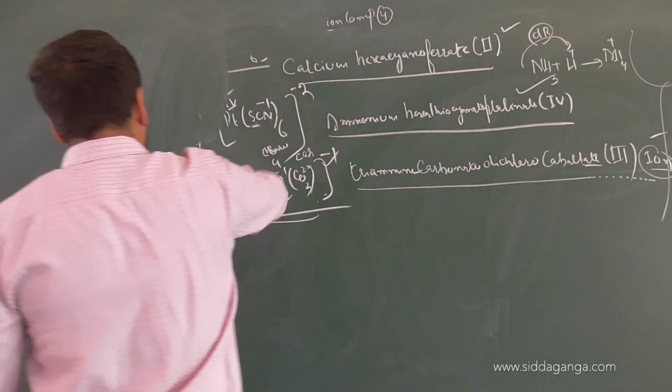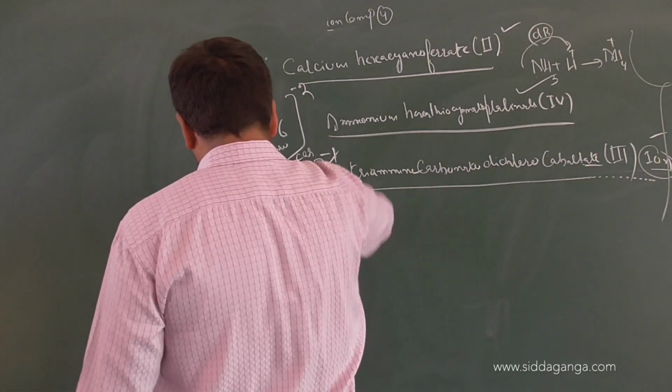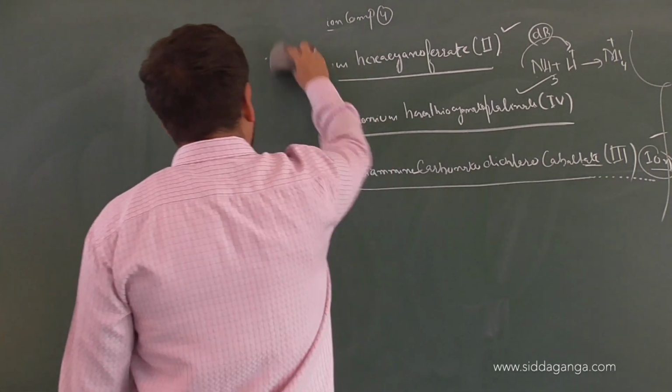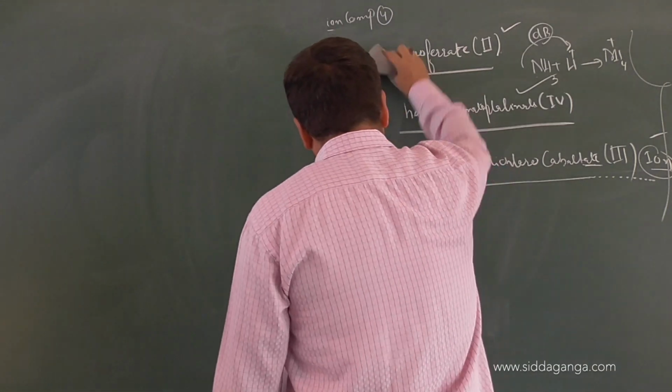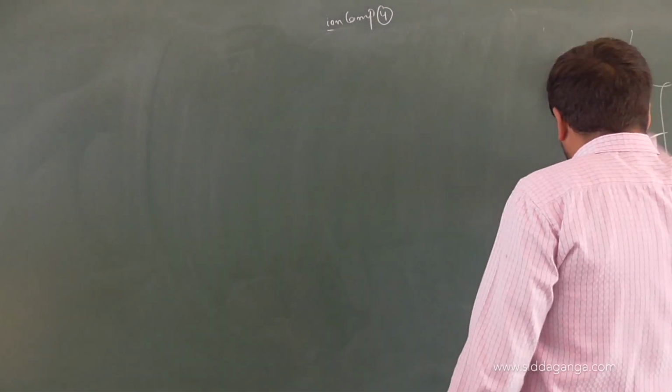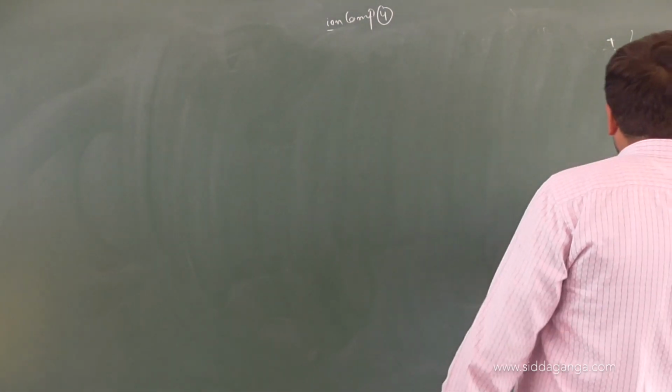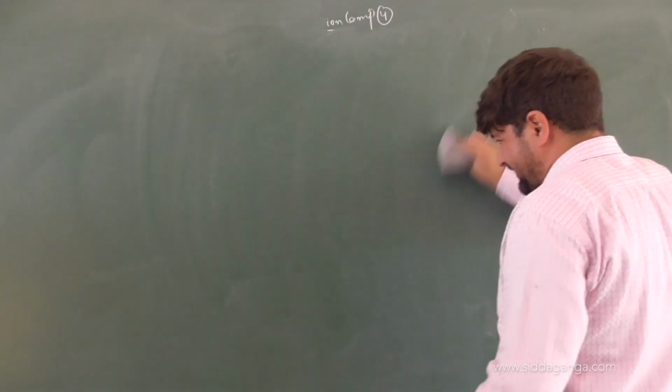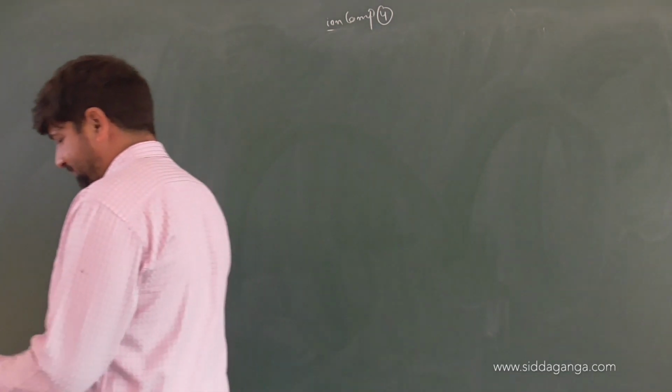Naturally, during the first discussion when we discussed double salts and complex ions, I told you that when double salts are made, they don't maintain their individual identity. However, a complex does maintain its individual identity, right?